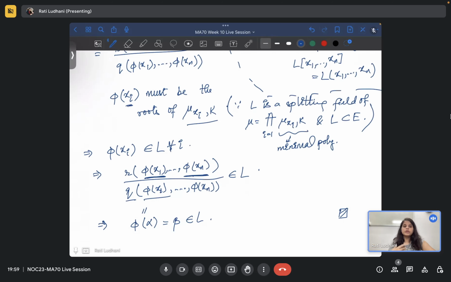That means if there is a root, then all the roots will be there. Every polynomial will split, that I cannot say. At least one root should be there. That is a requirement. Okay, very good.